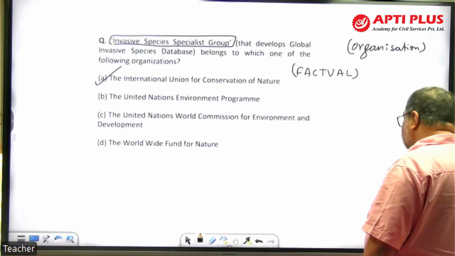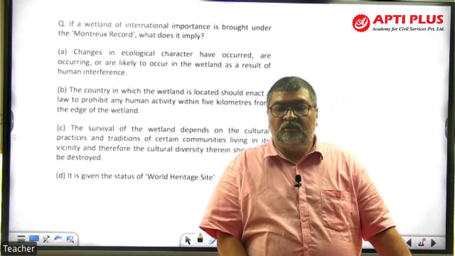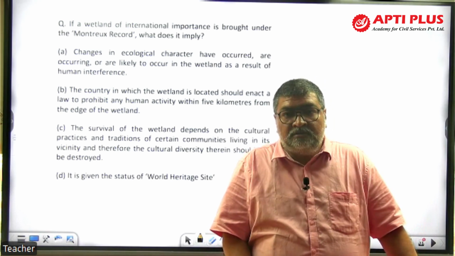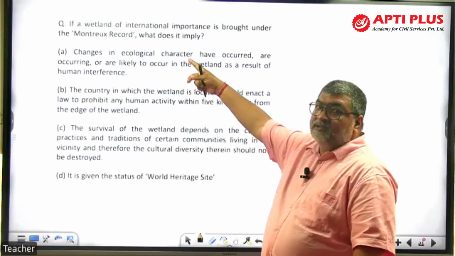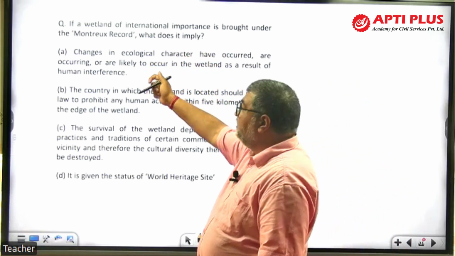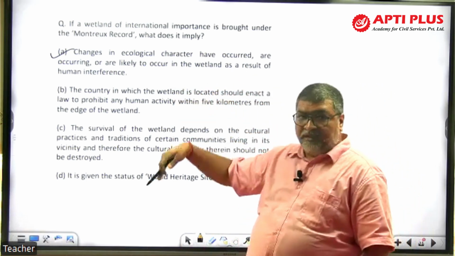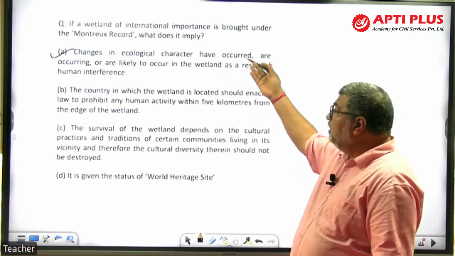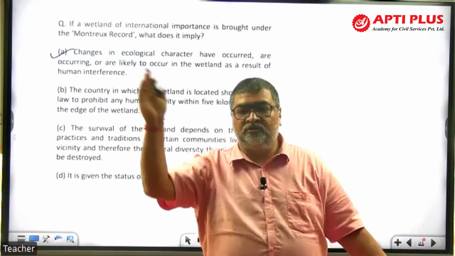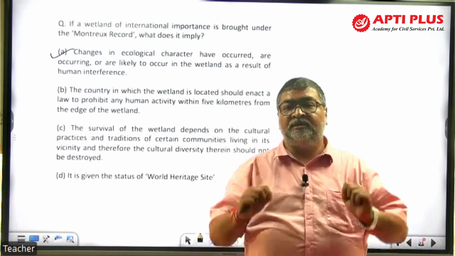Then look at the next question. Wetland conservation, Ramsar Convention on wetlands of international importance, Montreux Record. Those Ramsar sites which are threatened are kept in the Montreux Record. 2014 exam question: if a wetland of international importance is brought under the Montreux Record, what does it imply? A, changes in ecological character have occurred, are occurring, or are likely to occur in the wetland as a result of human interference, pollution, technological development, urbanization and so on. A is the answer. कहने का मतलब जिसको पता है मॉन्ट्रिक्स रिकॉर्ड क्या है, कौन से कन्वेंशन में आता है,